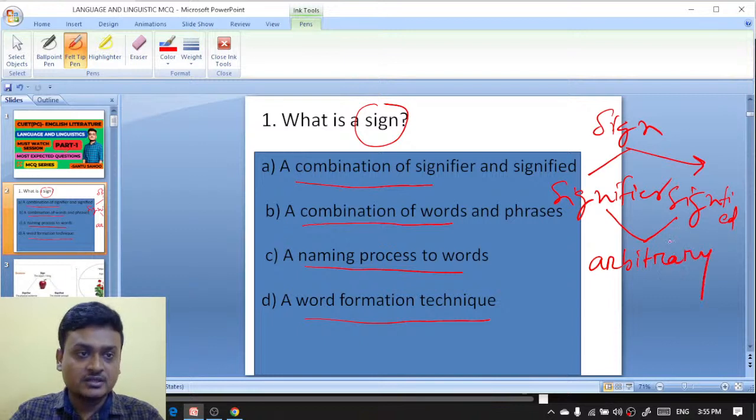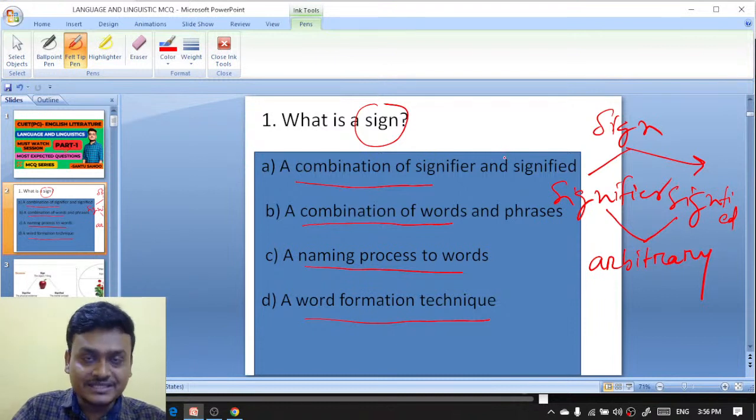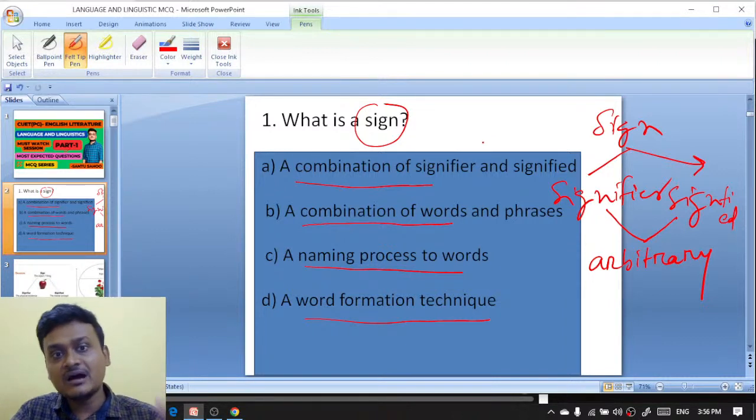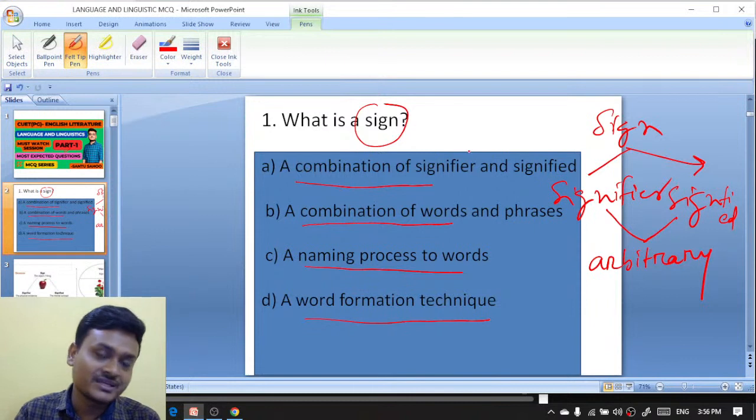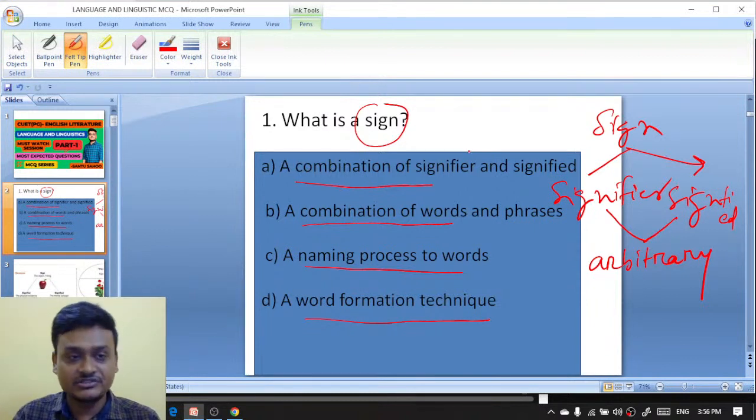Now, who gave this concept? It is the linguist Ferdinand de Saussure, in his book Course in General Linguistics, which came in 1916. In that book, he gave the idea of the sign, which consists of signifier and signified, and the relationship between them is arbitrary.